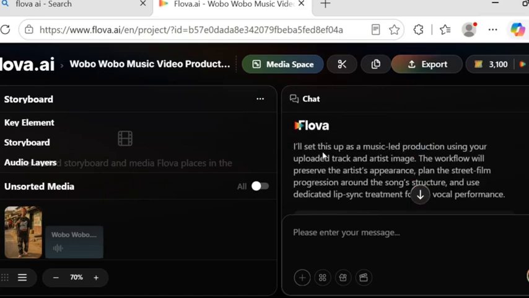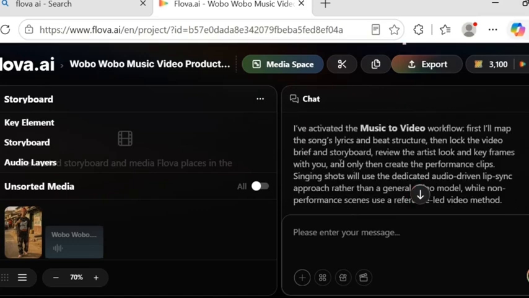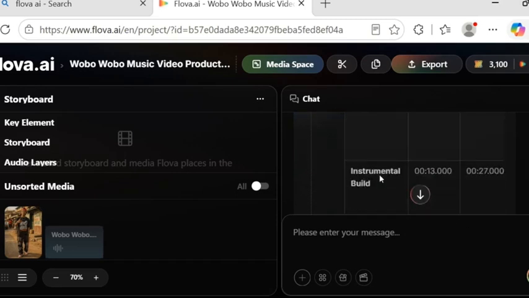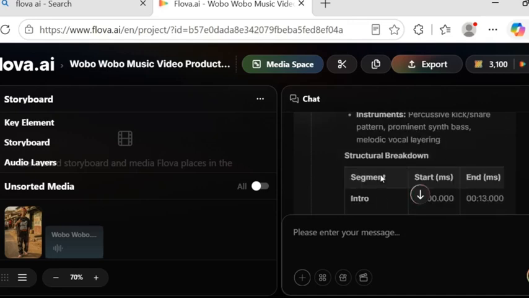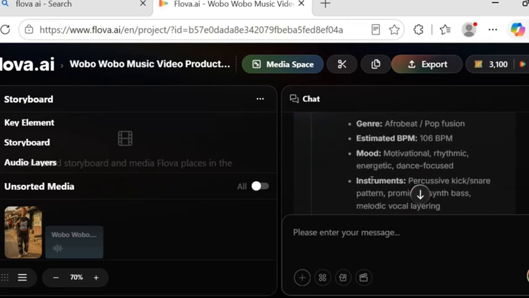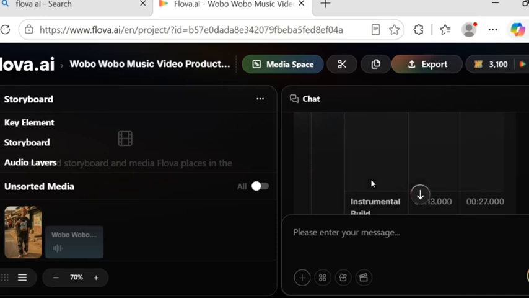This is what I pasted, and this is what the AI is doing right now. As you can see, I've activated a music video workflow. So just give it some minutes and it's going to do everything. Now you are seeing how it's working on it, pre-chorus, all the music. It's going to listen to the music, and after that it builds how the music video is supposed to be, because you have already written it and uploaded your audio and also your image. So you just have to give it some minutes and it's going to do everything.